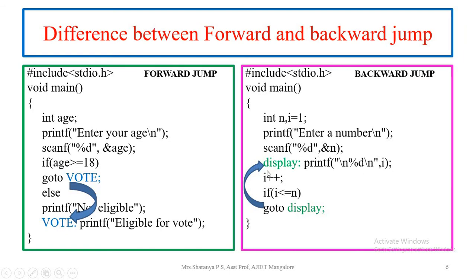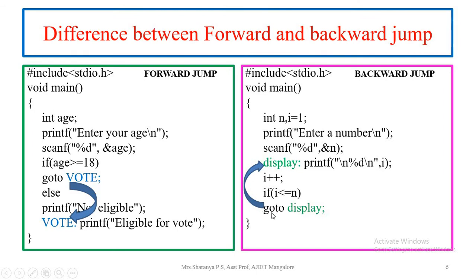After that it encounters the display label and moves to the corresponding goto. So it checks whether i is less than or equal to n. Yes, the condition is true the very first time, and then i is incremented. Now the i value became 2 and it comes here and displays the i value. i is displayed as 2 and it is not terminated.